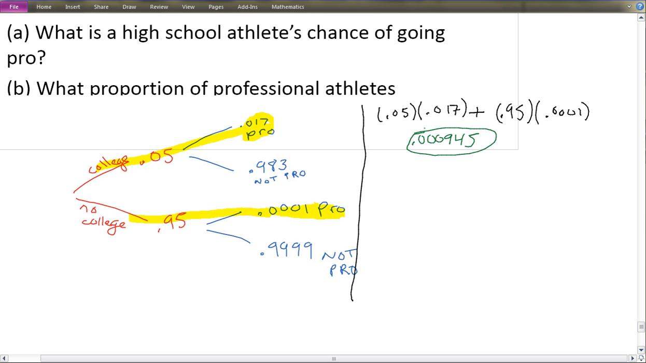Okay, and so that's your chance of going pro if you're a high school athlete. Okay, the second question, what percent of professional athletes played in college? Okay, what percent played in college?